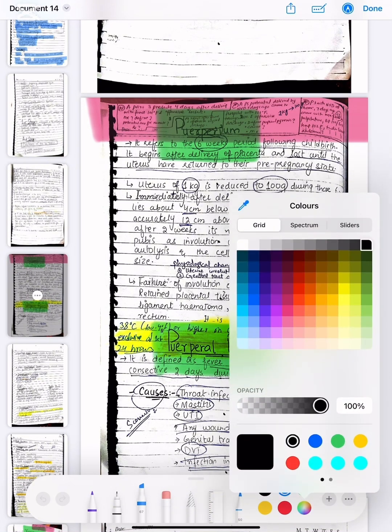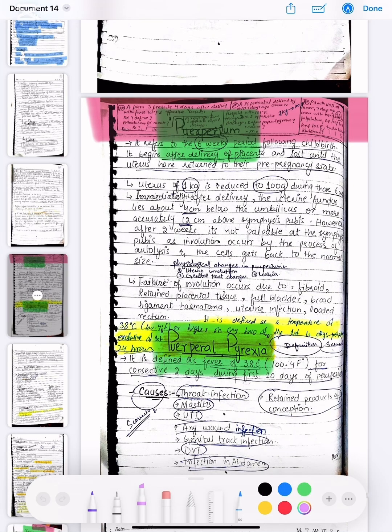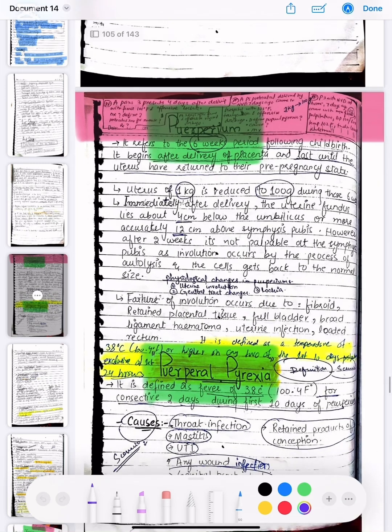We have discussed multiple gestation in the last video, and in this section we are going to discuss the puerperium and puerperal pyrexia. So there is a para 3 who presents 4 days after the delivery with fever and offensive lochia. So what is the diagnosis, the definition, and the postnatal investigations for the neonate?